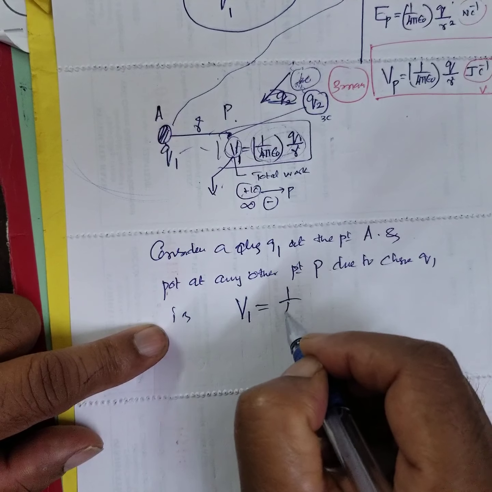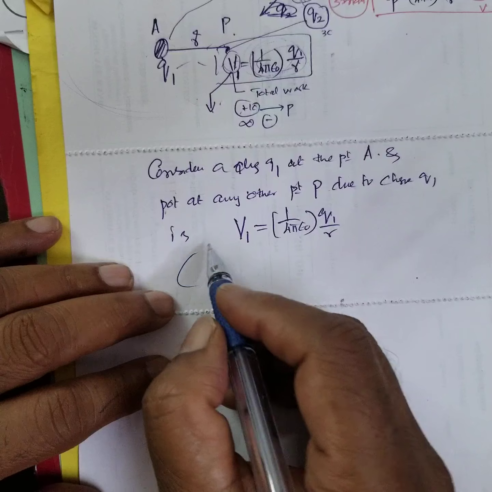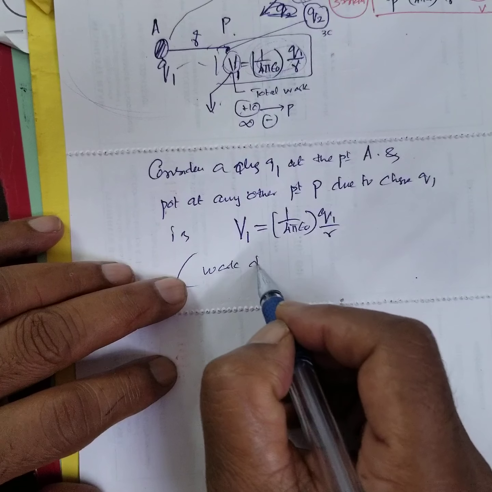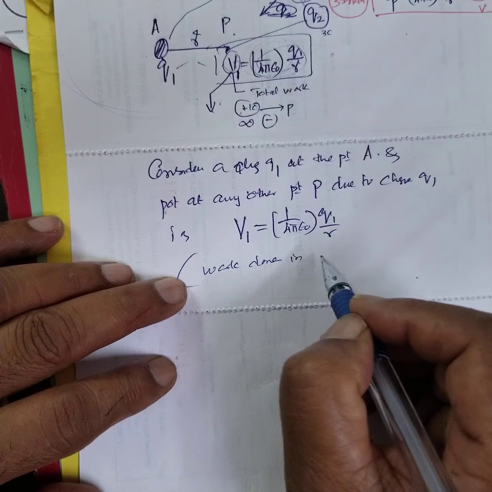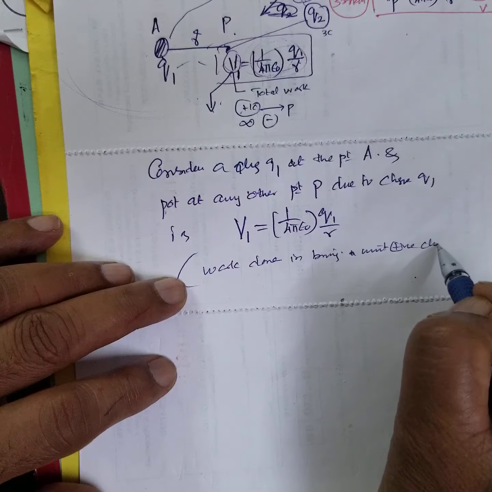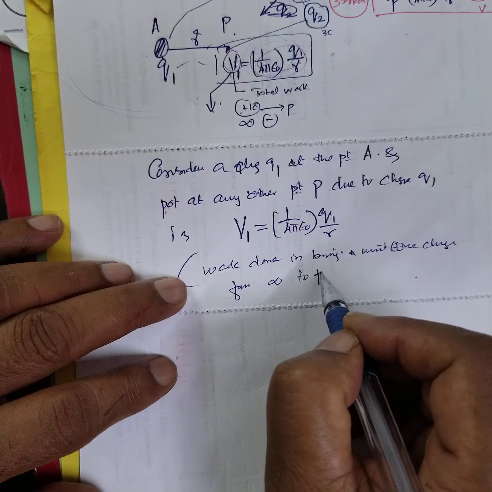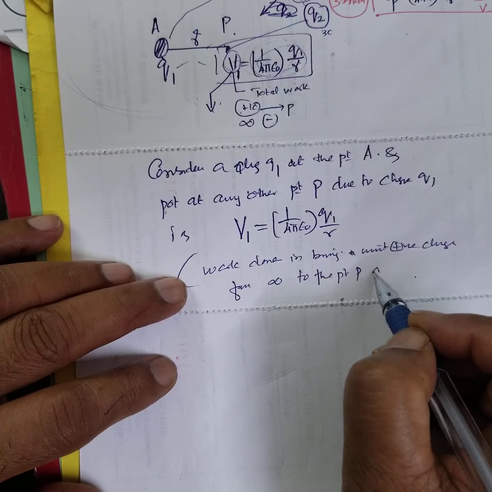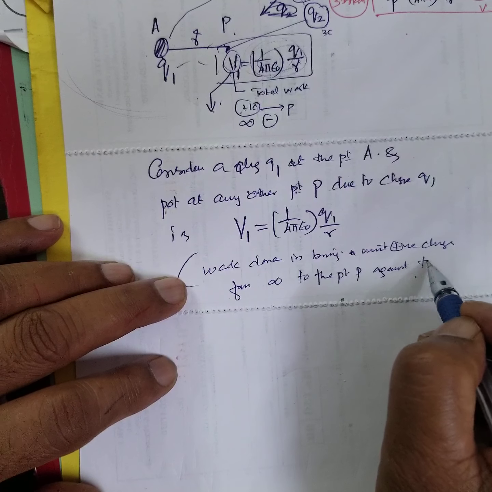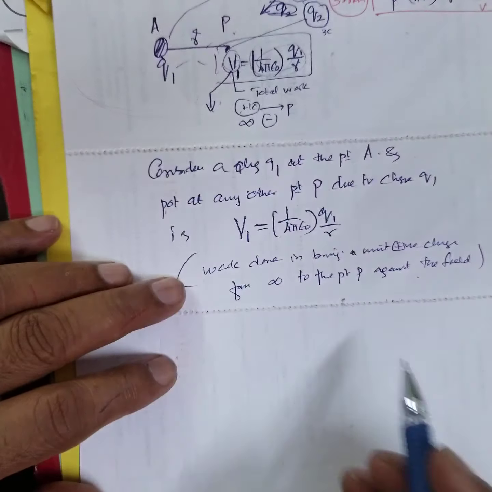V1 is equal to 1 by 4 pi epsilon naught Q1 by R, right? This is the same as the work done in bringing a unit positive charge from infinity to the point P against the field, that is, against its electric field.